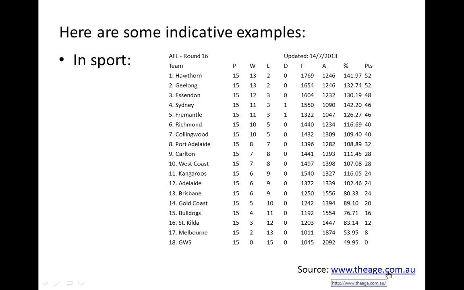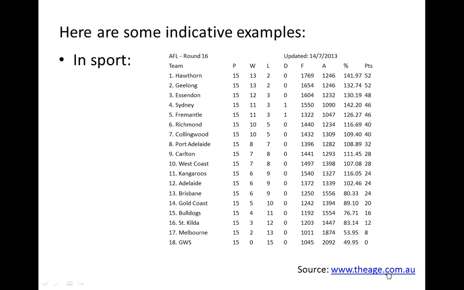In another example, in a sporting context, if we look at the ladder after round 16 of the AFL, and if we just focus on the first two teams, we see that Hawthorn is ahead of Geelong. However, if you look at the details, they've both played 15, they've both won 13 matches and lost 2. And it's only when we look at the percentage column that we realise why Hawthorn has been ranked above Geelong.